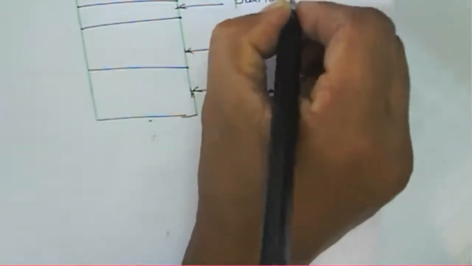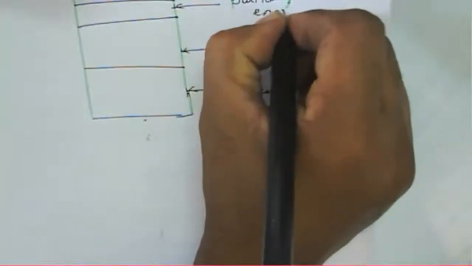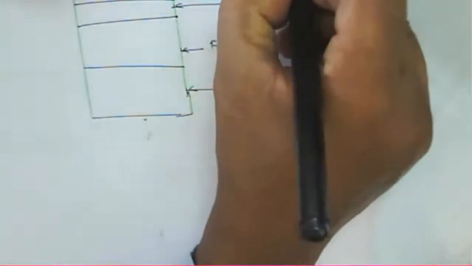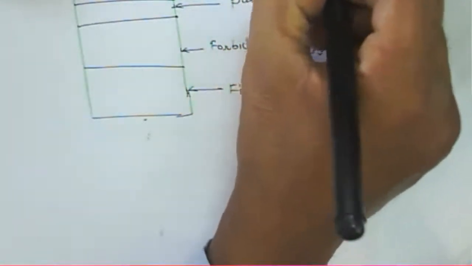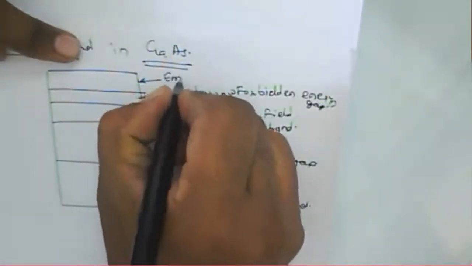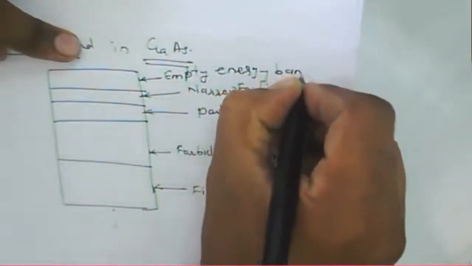Filled energy band. Then we say it is a forbidden energy gap. Then we say it is a partially filled energy band. Then we say it is a narrow forbidden energy band gap.